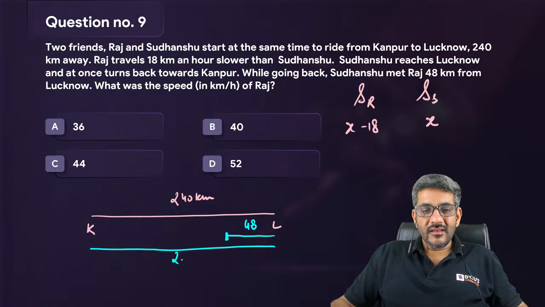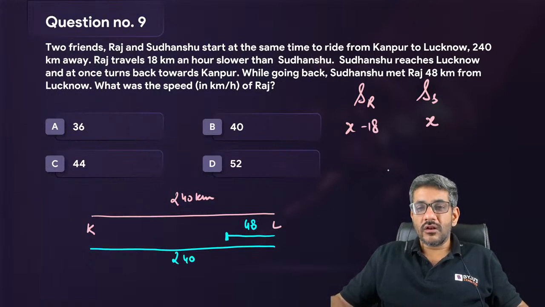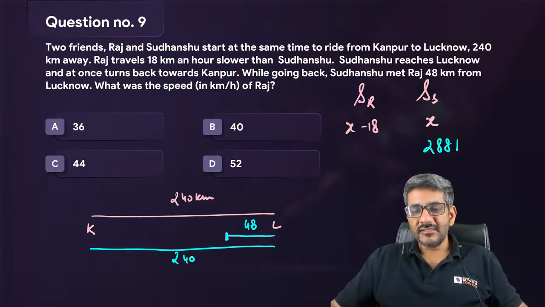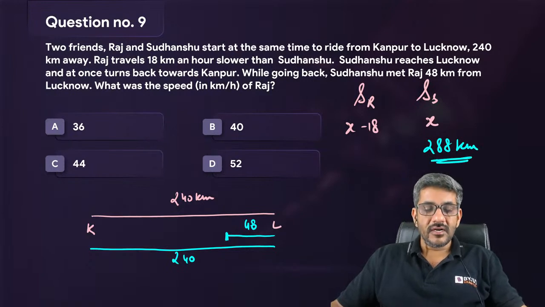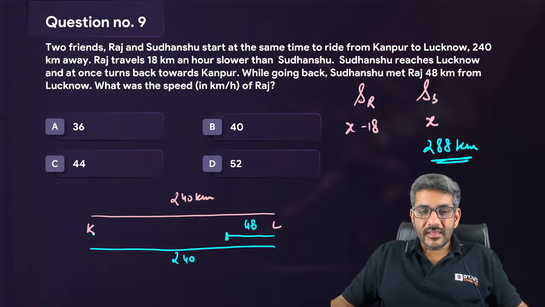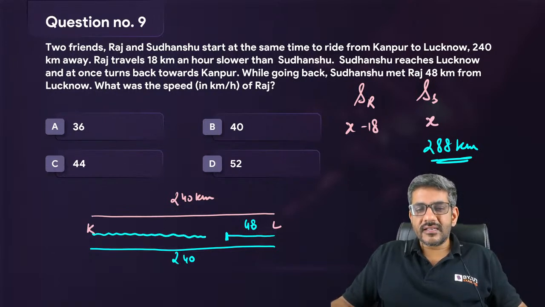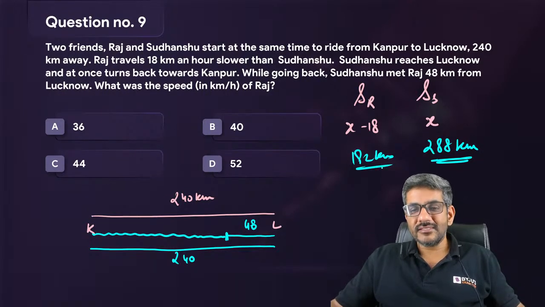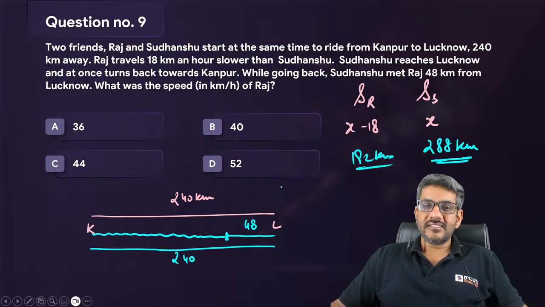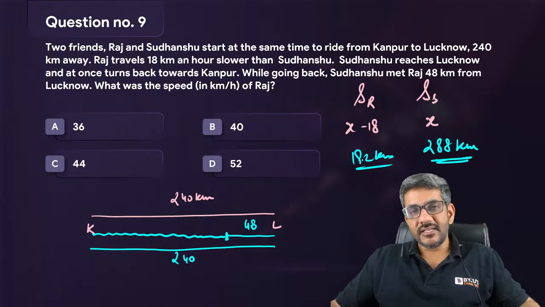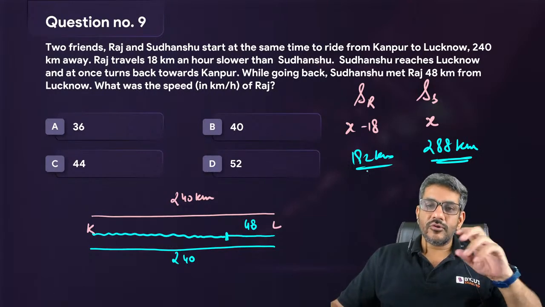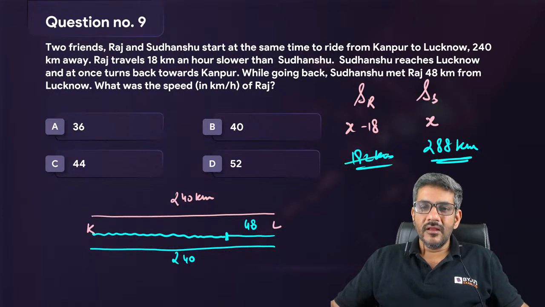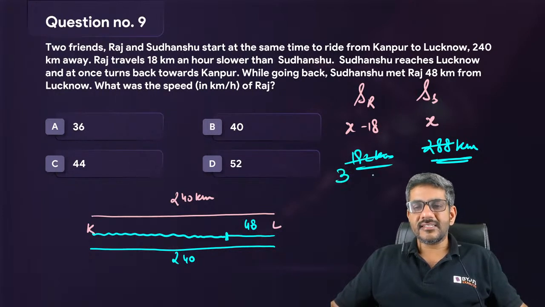So can I say that Sudhanshu has traveled a total of 288 kilometers? In the same time, can I say that Raj has traveled 240 minus 48, that is 192 kilometers? And because they have traveled these distances in the same time, this should be the ratio of their speeds. If time is the same, the ratio of speeds is just the ratio of distances. 192 and 288 both divide by 96. The ratio comes out to be 2:3.